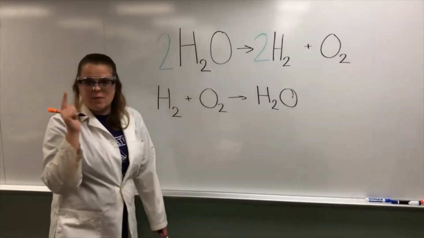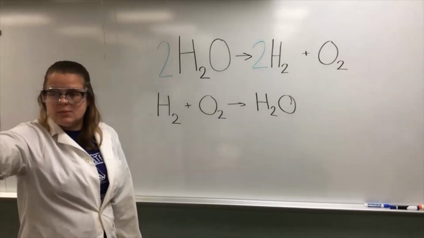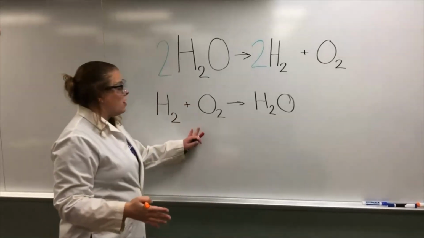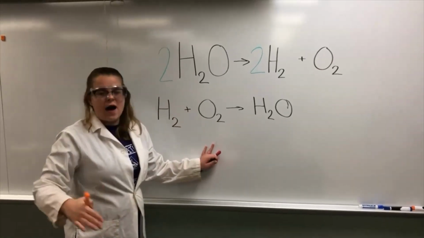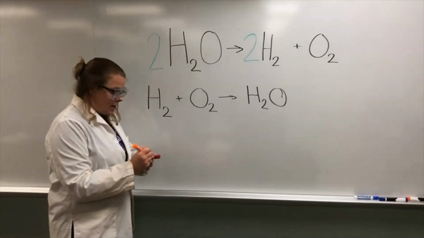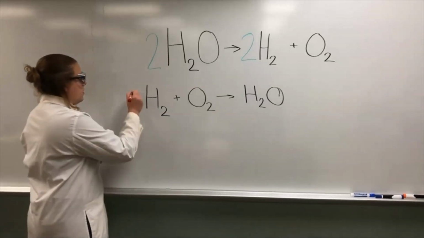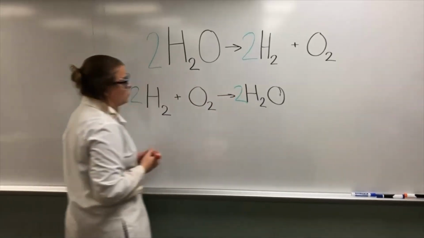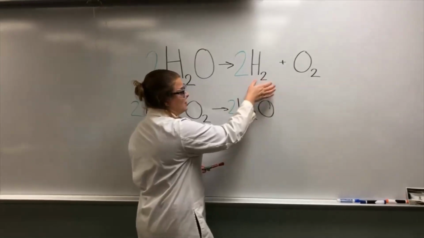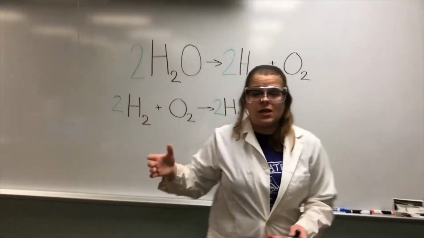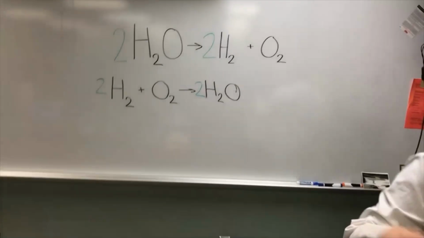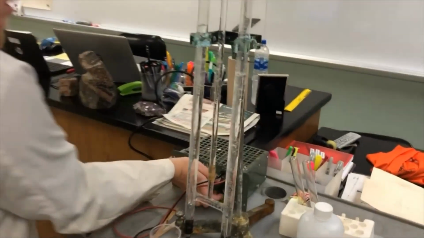Now, remember when I talked about the catalyst to make this electrolysis machine work? Our catalyst was a little bit of acid. Well, we're going to have another catalyst, and that is going to be fire. That's going to be flame, that's going to be heat, to make this reaction go faster. And again, looking at the balancing of this reaction, we're going to have 2H2 and 2H2O. Now, looking at this reaction, we have 2 H2 gases per 1 O2. So that means we're going to be producing a lot more H2 than oxygen. So looking at our electrolysis machine, let me go ahead and turn this off for us.